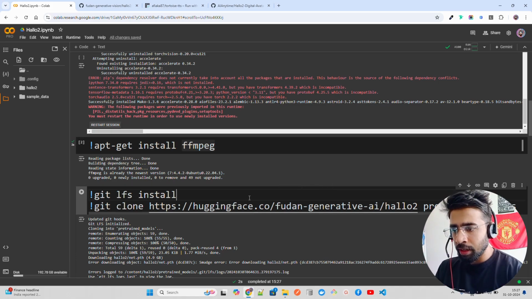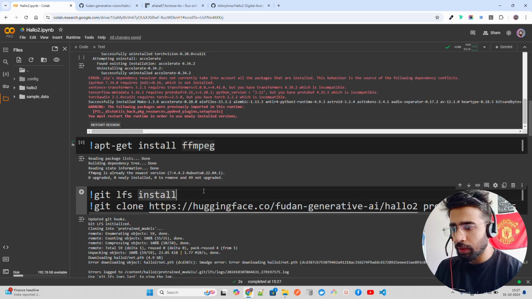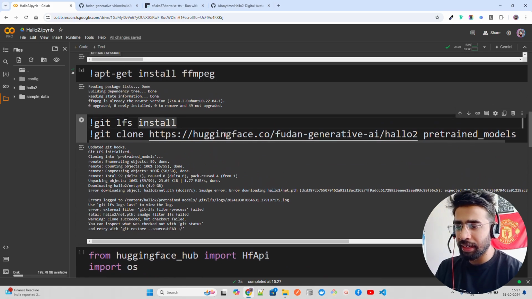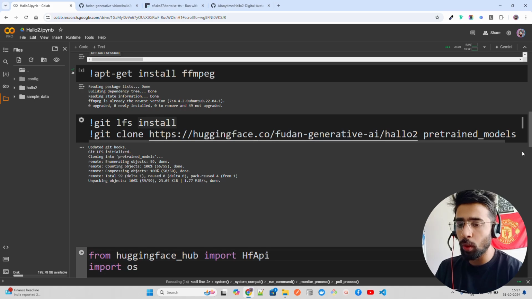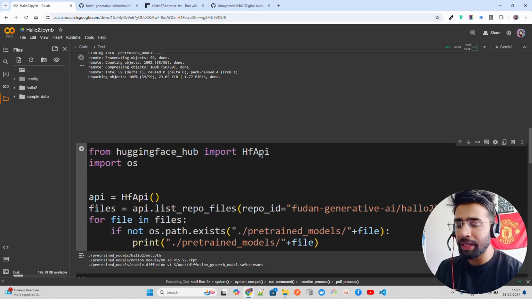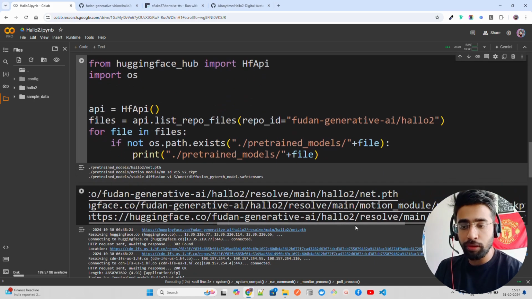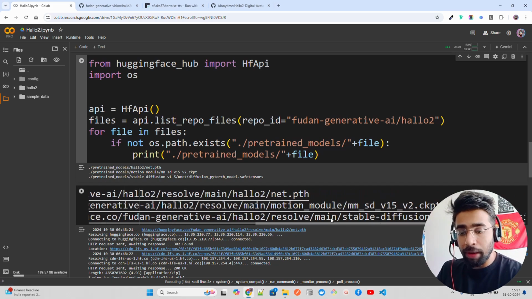And then a couple of things over here. If you look at here, there's a git lfs large file that you have to use to install it. Now, if you run this command, this gives you an error. It does not work in my Colab. So I used Hugging Face APIs over here to create a folder, and then use wget to get all the models, weights, and checkpoints. If you look at here, net.pth and so on.